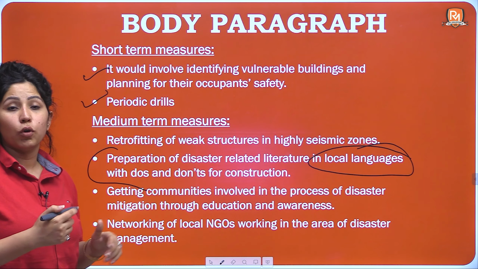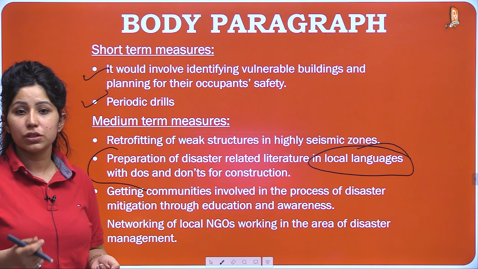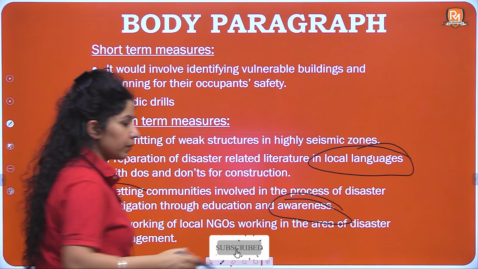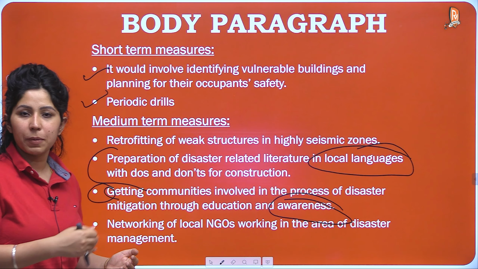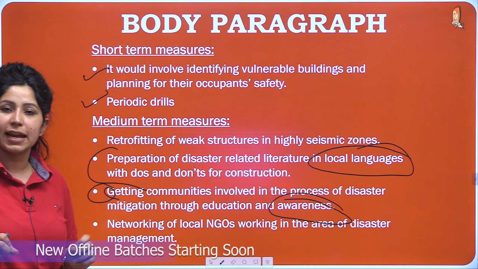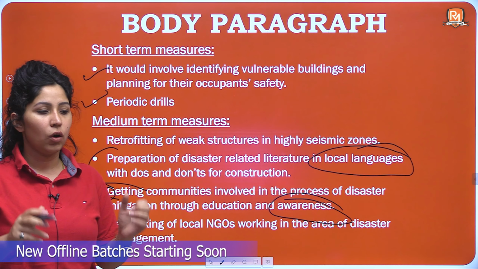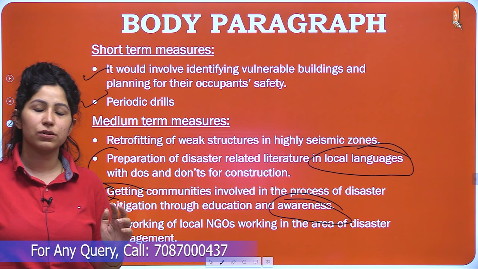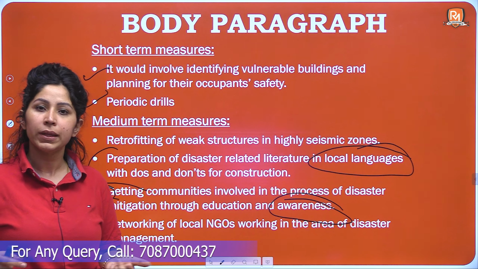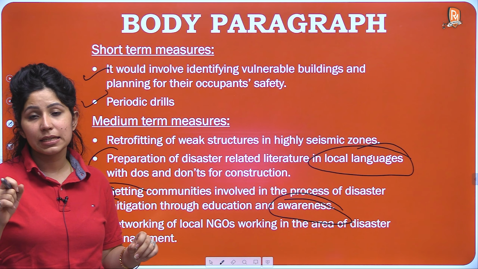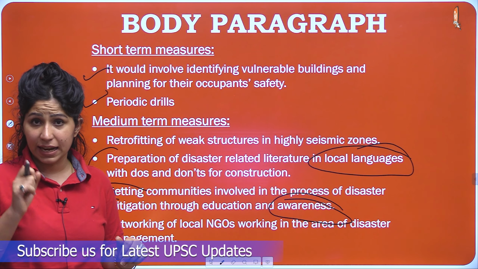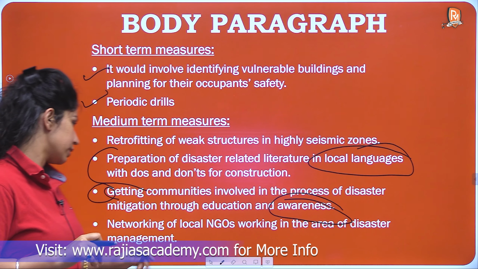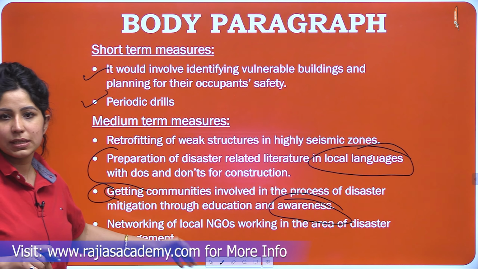Getting communities involved in the process of disaster mitigation through education and awareness. See, awareness is the best part here. Educating people and making people aware, and forming communities, getting into societies, mohallas, or bringing people together from these small communities or societies, and then motivating them, making them aware that yes, this is an issue and an earthquake can arrive anytime, so you need to be prepared with all the mitigation and prevention measures. Networking of local NGOs, this is the best solution.